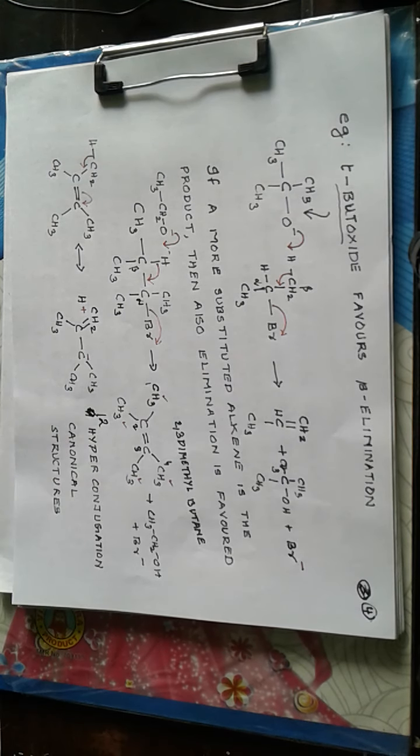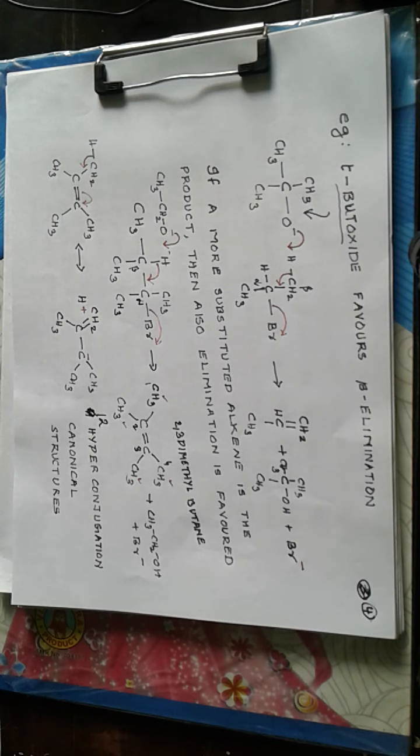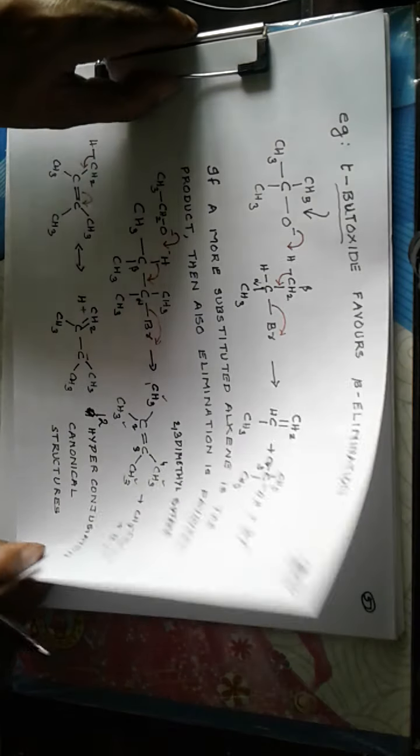Twelve hyperconjugation canonical structures are possible, and one such form is shown here. So twelve such structures, and this is highly stabilized by hyperconjugation. So if a more substituted alkene is the product, then elimination is favored over substitution.